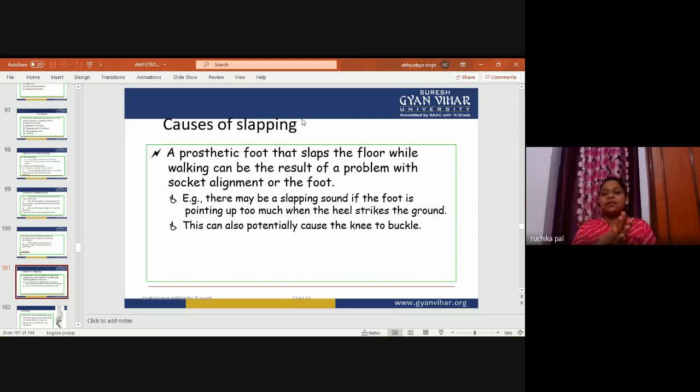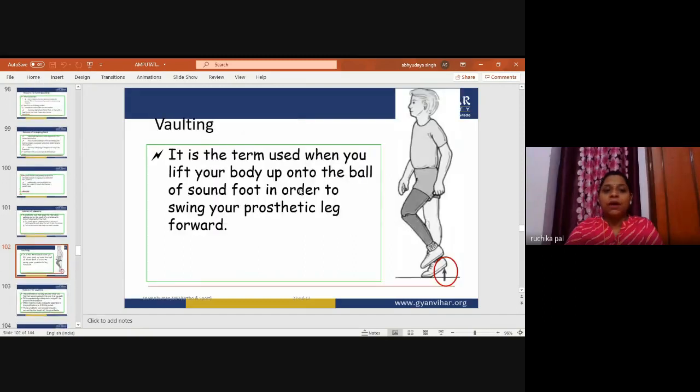It's just like this. There may be a slapping sound if the foot is pointing up too much. If heel strike occurs, then the foot goes downwards, and the sound will be between the foot and the ground. This can potentially cause the knee to buckle. That can lead to the buckle.